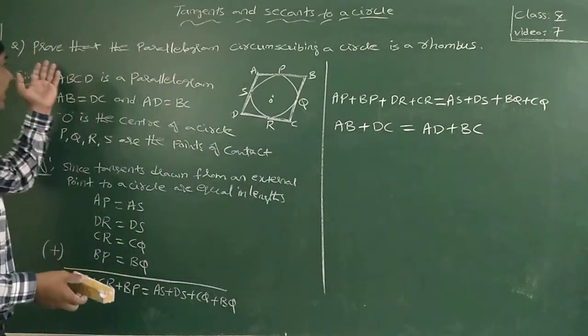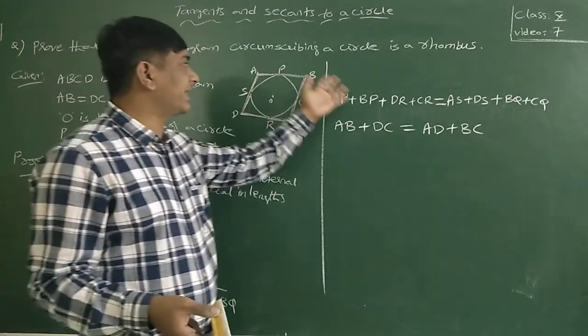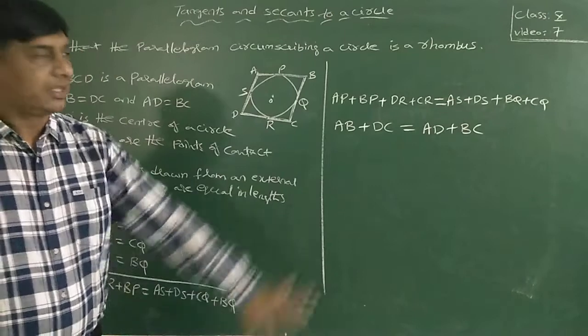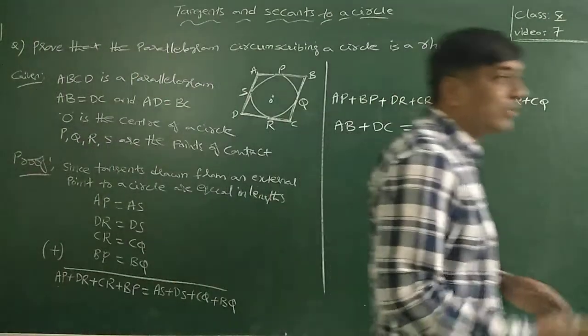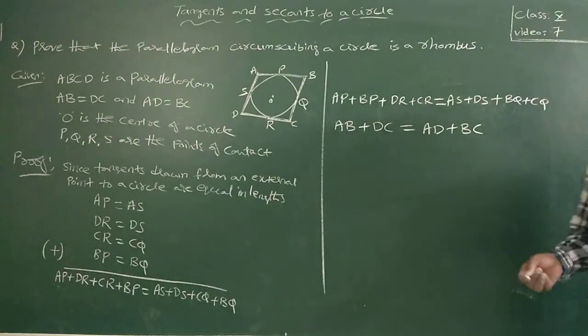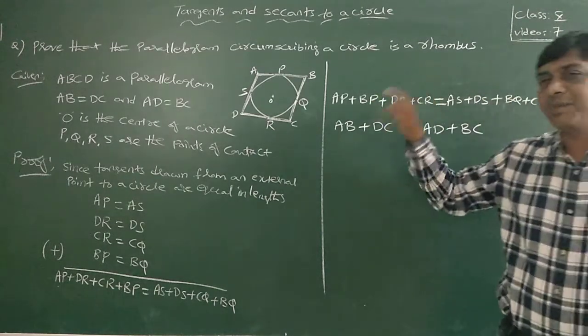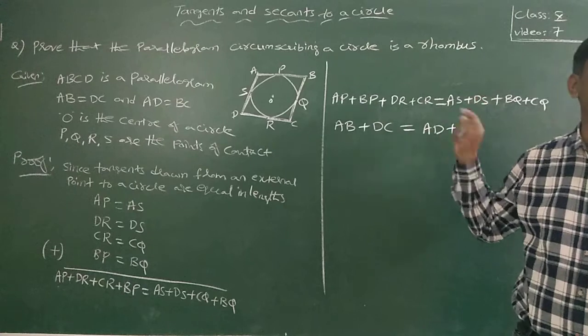If a quadrilateral is circumscribing a circle, then prove that AB plus CD is equal to AD plus BC, they will ask. This is a quadrilateral; an example is there in your textbook. Quadrilateral problem example is there. Parallelogram problem in the exercise is there. I am explaining the exercise problem here.